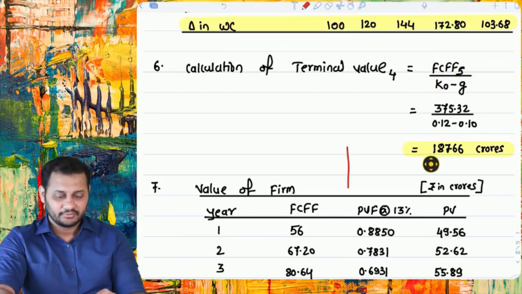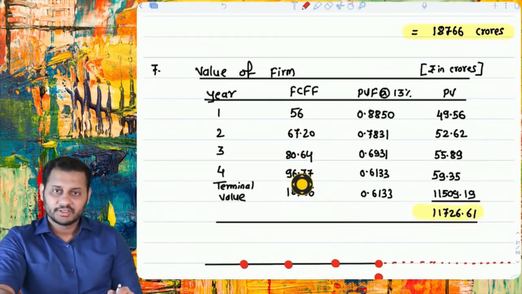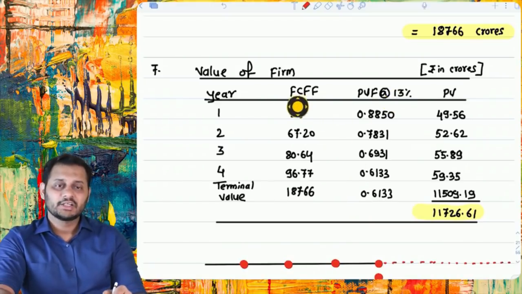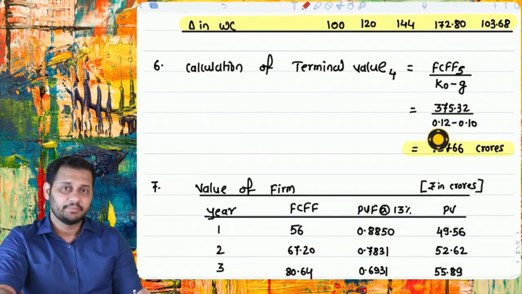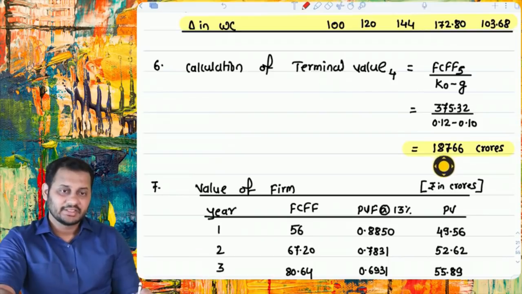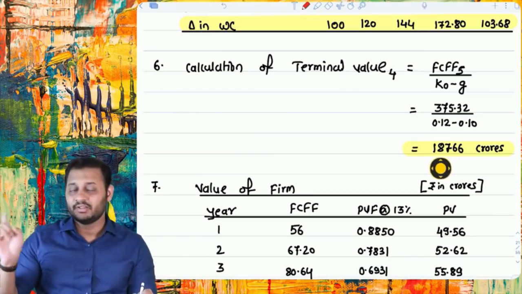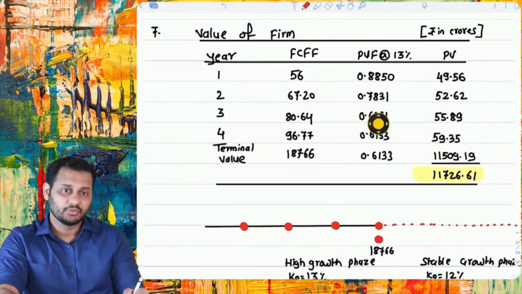Now calculate the value of the firm. Value of the firm is simple. Take the 4-year cash flows and terminal value, and discount with the 13% rate, because all these cash flows are going through the first 4 years. And if you remember, after 4 years, all these cash flows are going through the stable period. That's why the cost of capital of 12% was taken here. But once you calculated this, now this 18766 will go back from the 4th year, 3rd year, to the 2nd year and 1st year, which is the high growth period. So you should discount it with high growth as well.